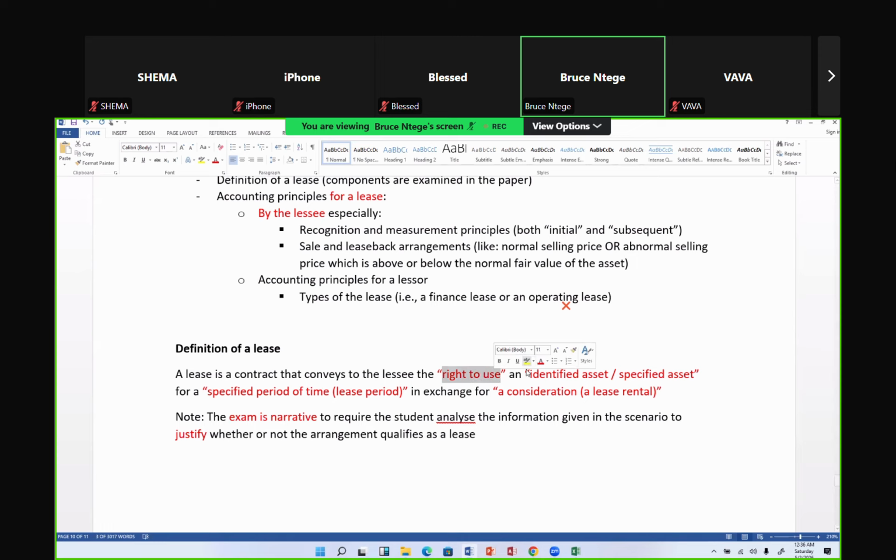You're looking at, one, in the scenario, do you see a right of use being passed over to the lessee? And usually that's going to be seen through control over that asset being passed over to the lessee. Do we see an asset being clearly identified in the scenario as the asset being given to the lessee? Do we see the scenario talking of a period for which the lessee is going to be using the asset? And do we see the scenario indicating that yes, the lessee is going to pay something? The moment you have these 4 tests, then you conclude to say yes, indeed there's a lease, or there's no lease. So those are the key components from that definition.